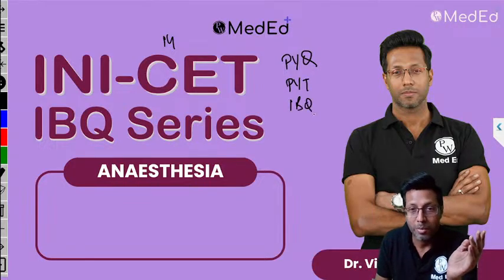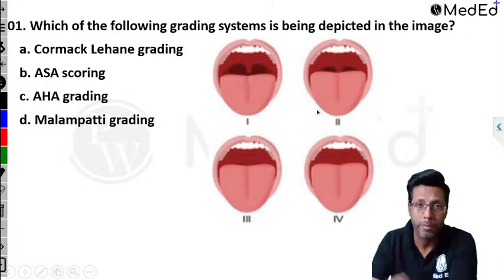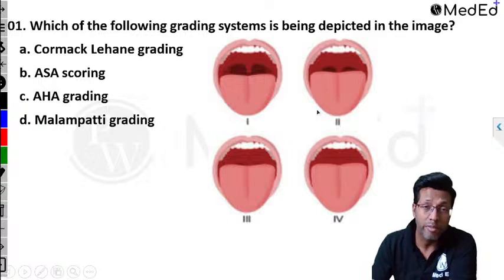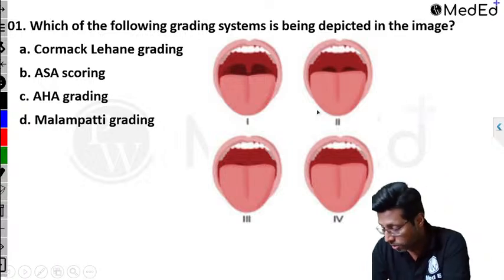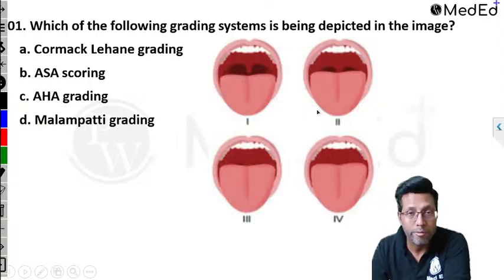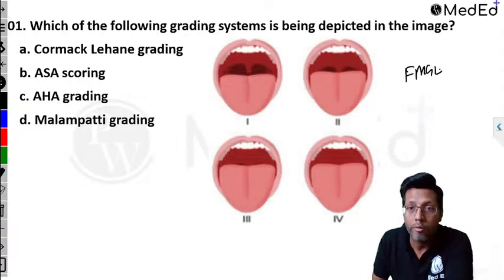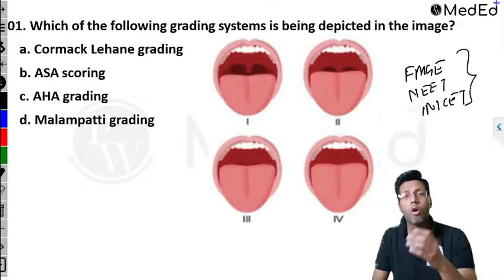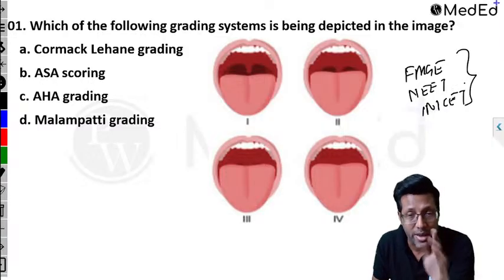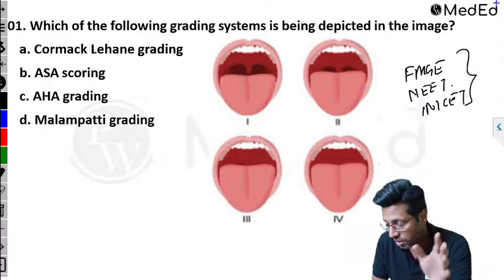Anyways, let's start with the image-based question. First question, I prefer that if you people can answer me. It's always better to have an interactive session. If we have an interactive session, we will like it. Dr. Ma Shedit says it for FMG. Of course, all these questions are important for FMGE also. Yes, all for FMGE as well as NEET PG as well as INI-CET. It's important for all the questions. Basically, I'm covering all the image-based questions from all the topics of anesthesia. And I think most of the image-based questions I will have covered with the discussion that we are having.